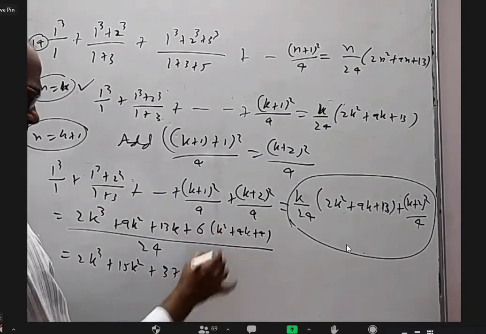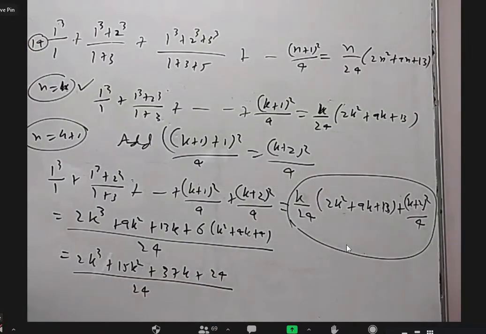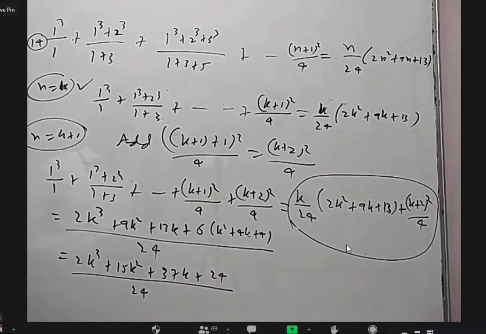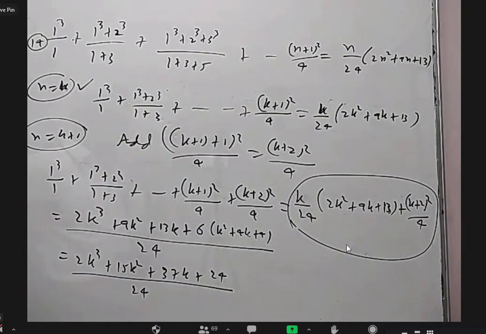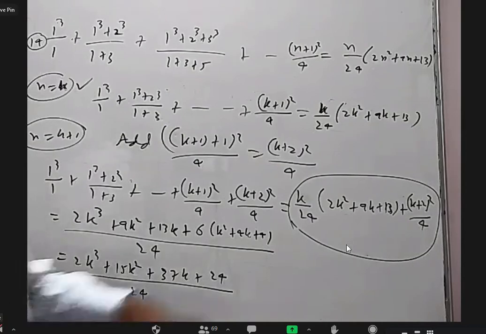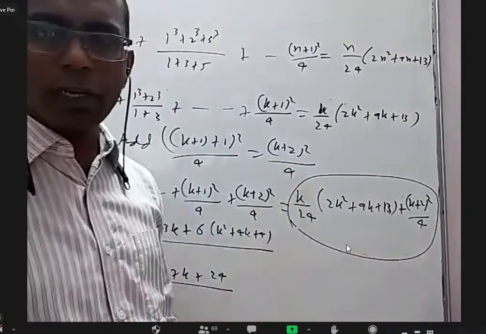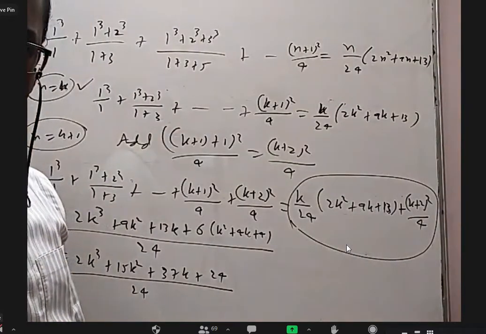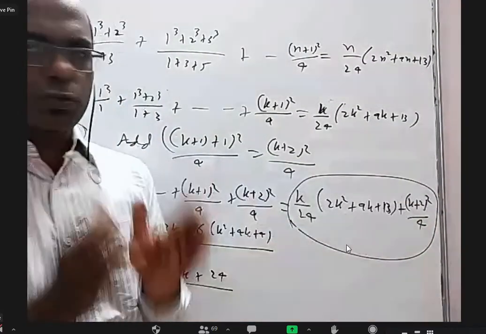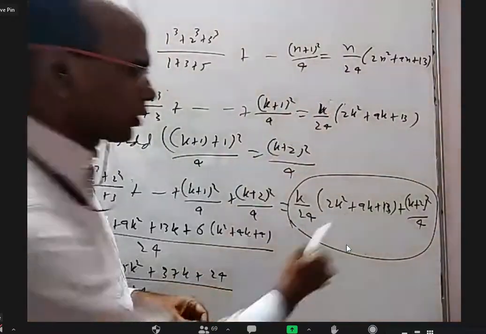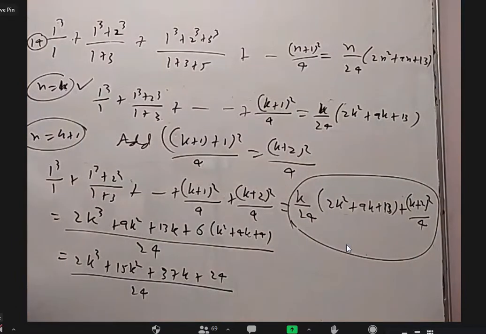Sir, the 2k square plus 9k plus 13 is there, no, sir? Can we write it as two factors and substitute the k plus 1 value in it? No, if you put k equal to minus 1 here, it will not become 0. This and this total, when you put k equal to minus 1, becomes 0. I know that the whole thing should give k plus 1 as a factor, but not in this alone. This and this put together, we have to simplify the value.